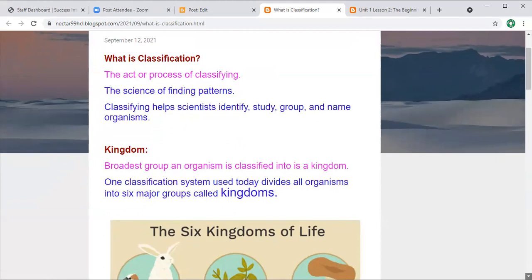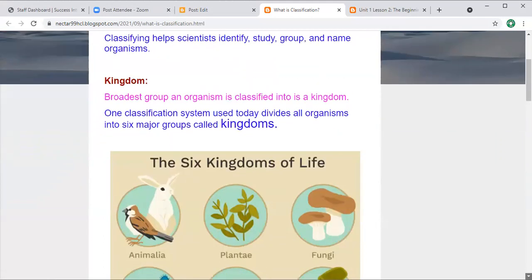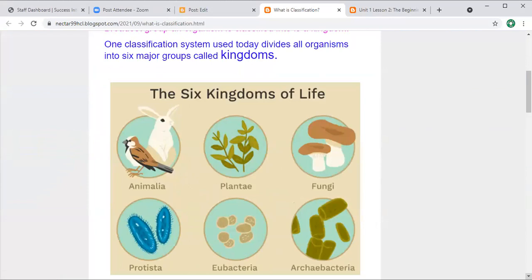So there is a 6 kingdom system, or you can say 6 kingdoms of life in front of you: animalia, or animals, plantae, or plants, fungi, protista, or protists, bacteria, eubacteria, and archaebacteria. Okay, so these are the 6 kingdoms into which we divide the living organisms. Now come back to your textbook.